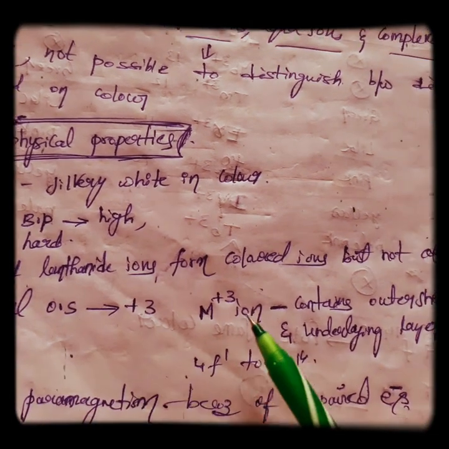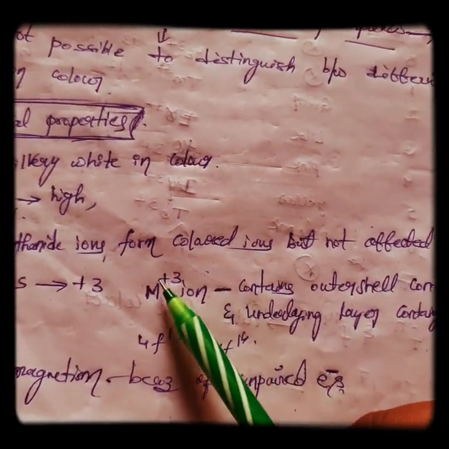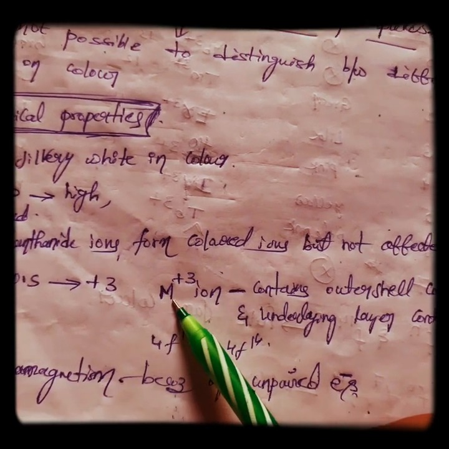M+3 means here we may keep any element from the lanthanoids.